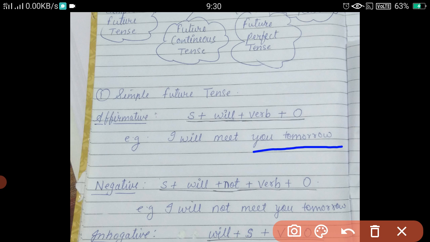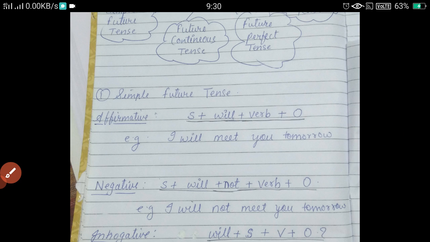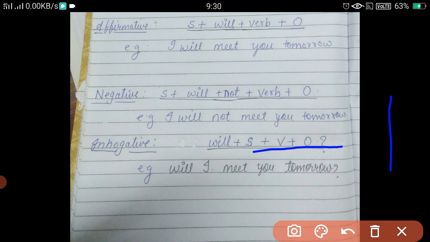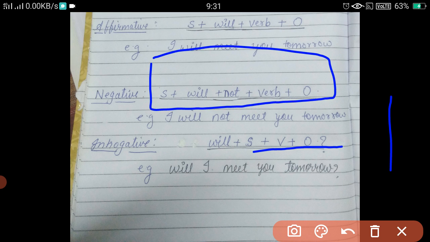Now come to the next form of the sentence. Now, how to make the negative form? The structure is subject plus will plus not plus verb plus object. So how can we make the negative form of a sentence in future tense? We will simply add not after the helping verb.